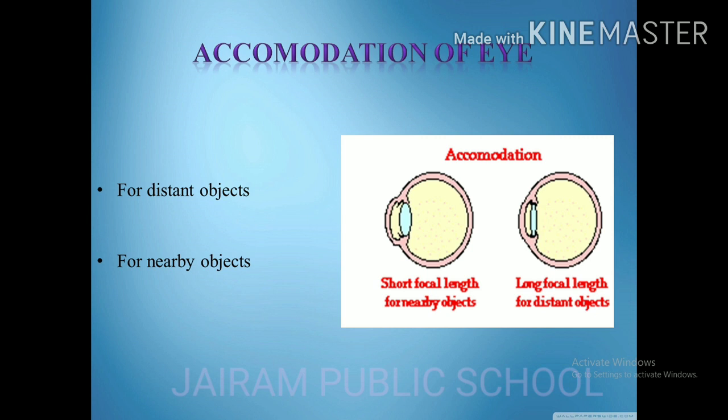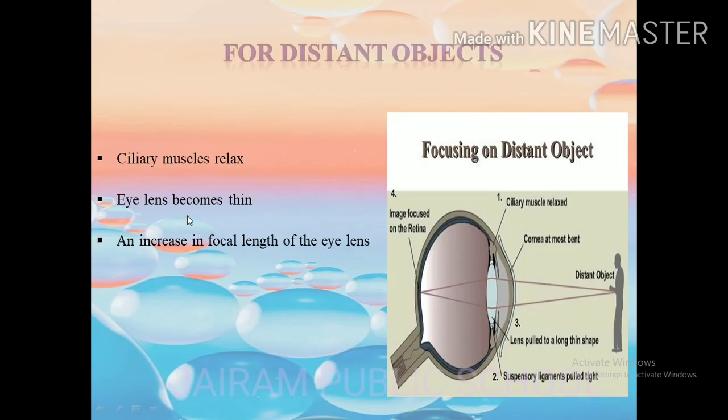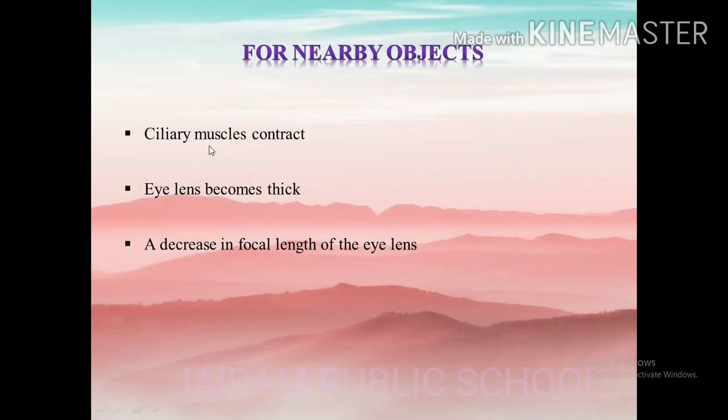Come to the far distance object. It is the farthest point up to which the eye can see clearly, and it is infinity for a normal eye. Here the ciliary muscle is relaxed, the eye lens becomes very thin, so automatically the focal length of the eye lens increases. For the nearby object, the ciliary muscles are contracted and the eye lens becomes thick, so the focal length is decreased.